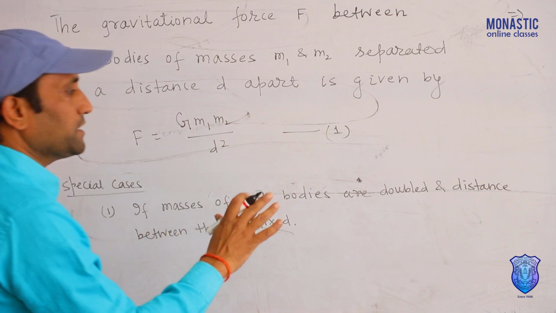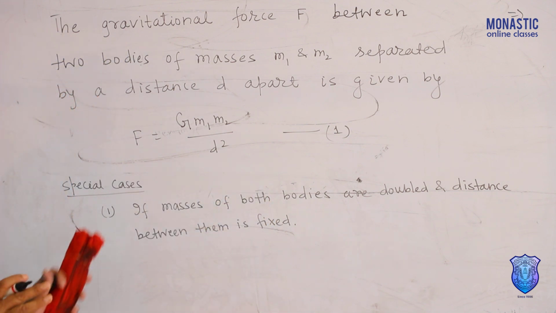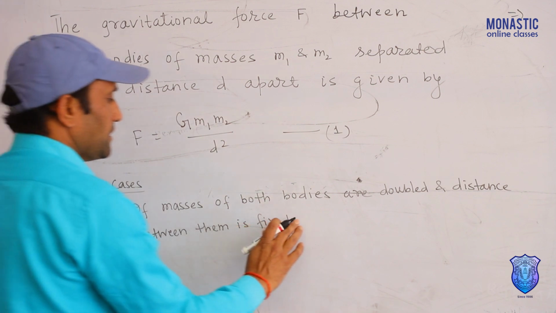If masses of both bodies are double and distance between them is fixed, then how does the gravitational force change?